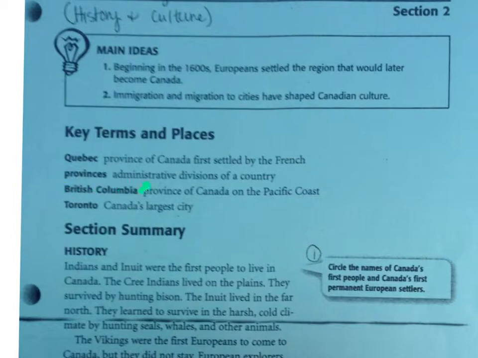Provinces are administrative divisions of a country. British Columbia. British Columbia is a province of Canada located on the Pacific coast. And Toronto. Toronto is Canada's largest city.